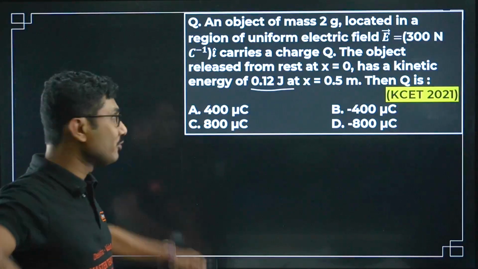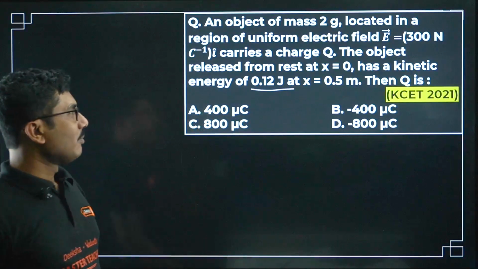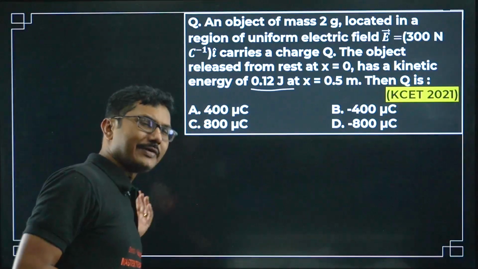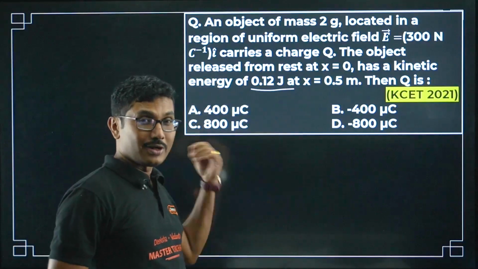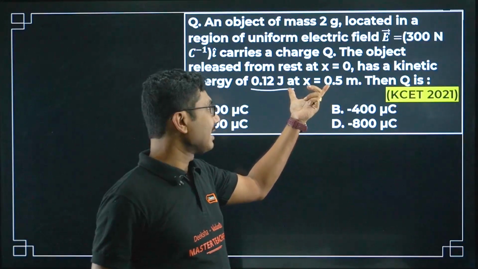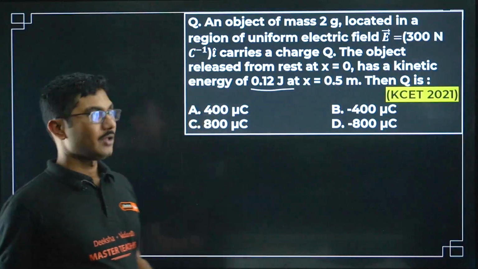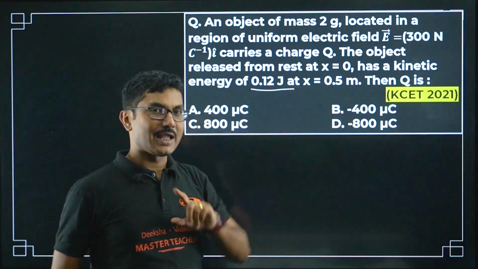Then Q is? It is almost a similar question, not the same. In the previous question Q was given, and in this question you have to find Q. The only difference is that last time time was given, here distance is given.